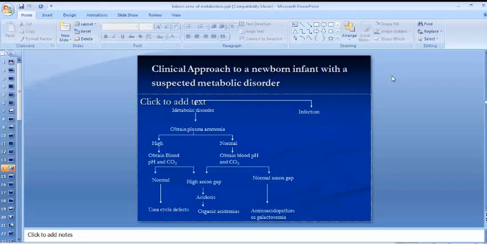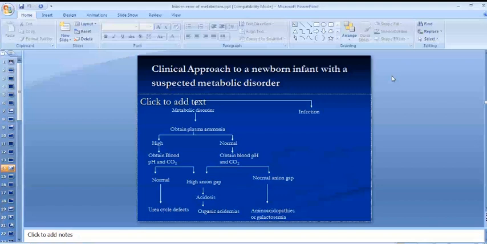So far we have done in the investigation of IEM the serum ammonia levels, and then we have done the ABGs. If both are normal, we suspect urea cycle defect. If the serum ammonia levels are high and ABGs are abnormal, we will calculate the anion gap. Okay? And if the anion gap is normal, you will suspect amino acidopathies, that is the defect of amino acid metabolism, or the second group is galactosemia. I am repeating again, if your serum ammonia level is normal but your anion gap is also normal, you will suspect urea cycle defects. Is that clear?